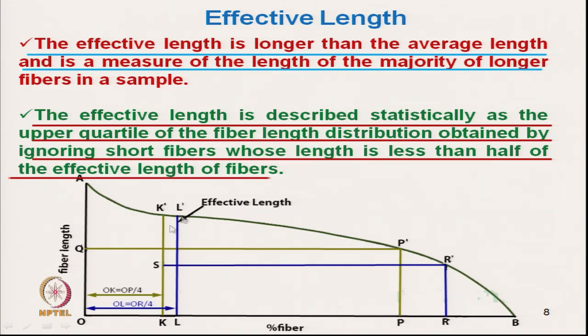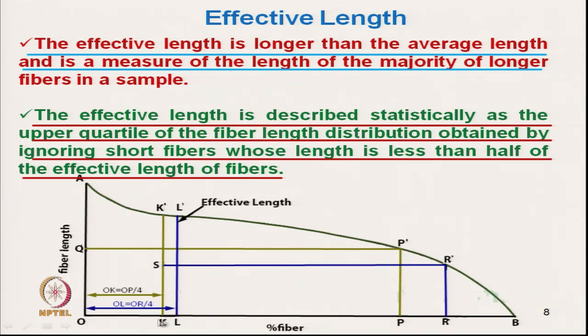Now, this is the effective length, suppose this is a midpoint. So, half of the effective length is this one. If we remove this portion, R B, the remaining fibers will be O R. If we divide O R into 4 equal terms, this O L is the upper quartile.